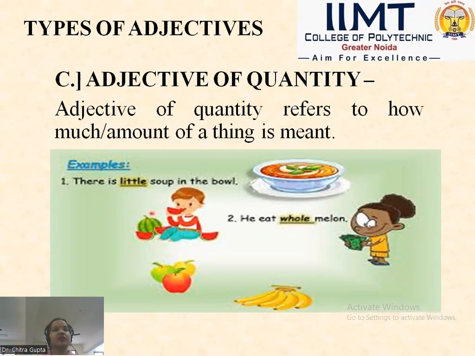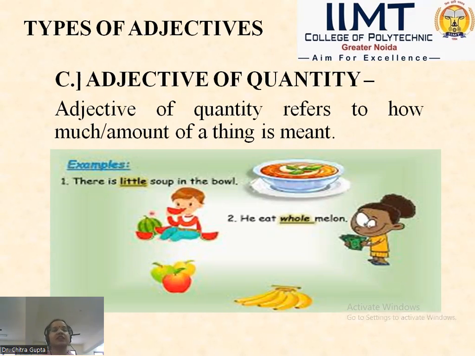And if I explain in the sense of a number also, little cannot be measured by number. Little cannot be numbered. Little only can be measured. So it comes in the category of quantity. Little comes in the category of quantity.